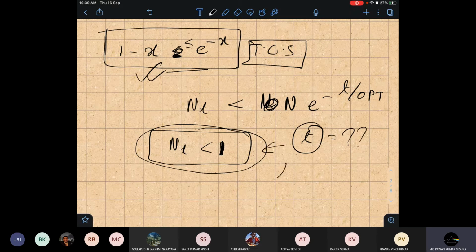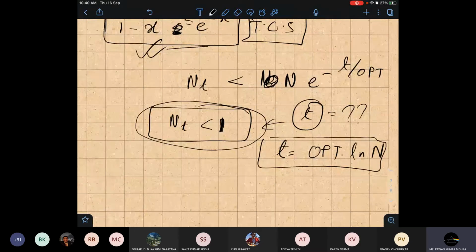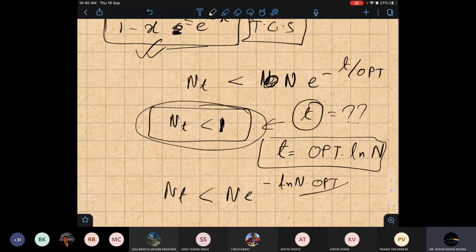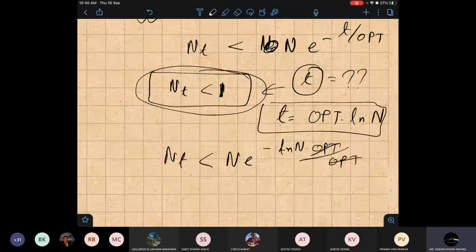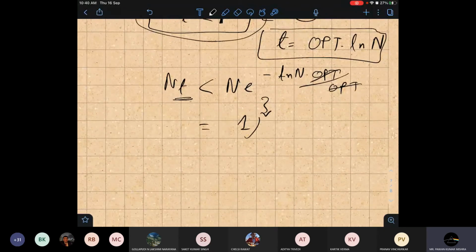If we replace t with OPT times log n, then n_t will be n times e to the minus (OPT log n)/OPT. The OPT cancels, and if you solve it, it will be 1. So after t iterations, the number of elements left is less than 1.